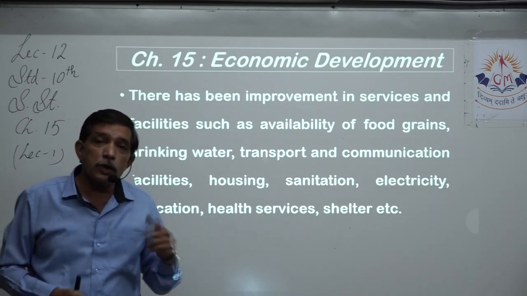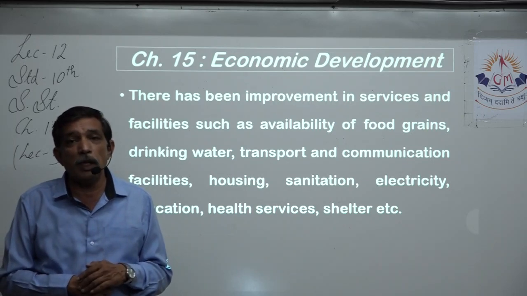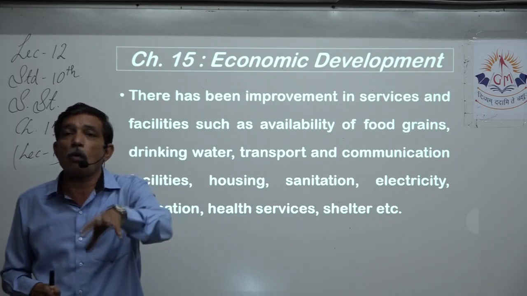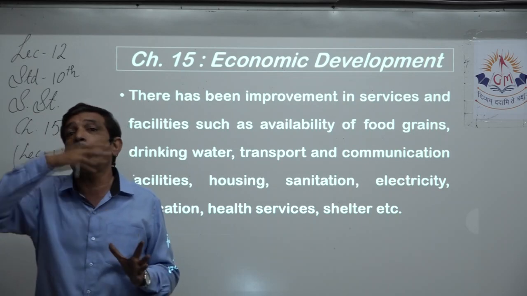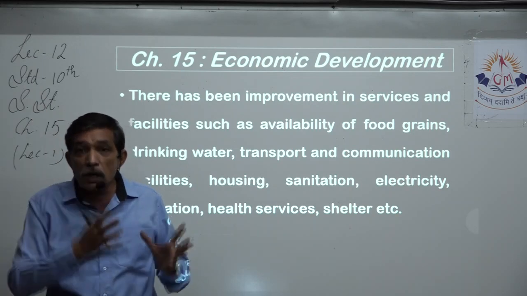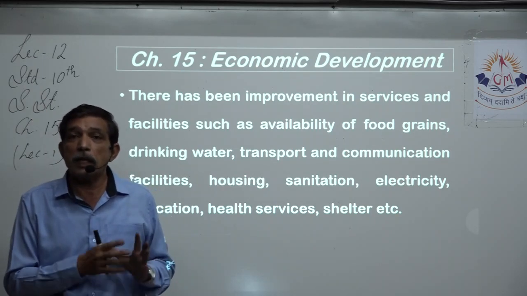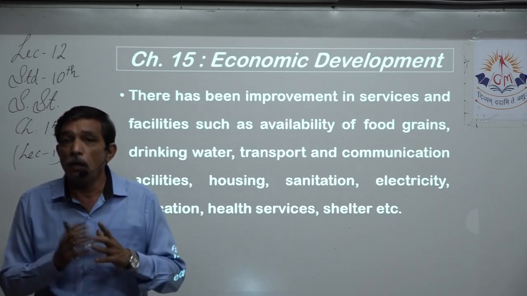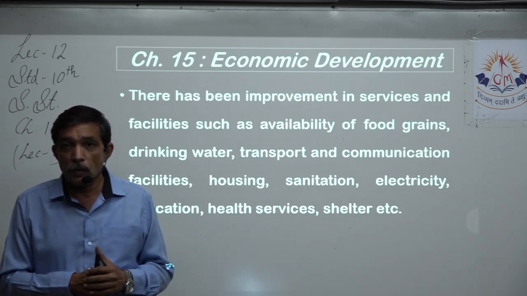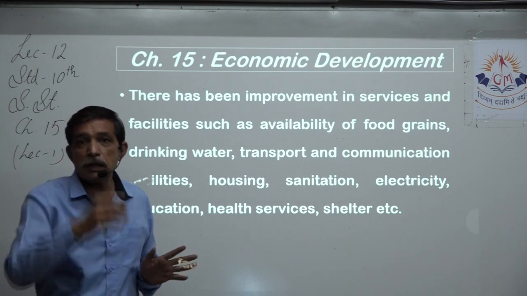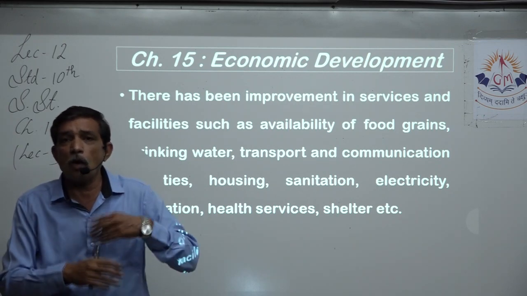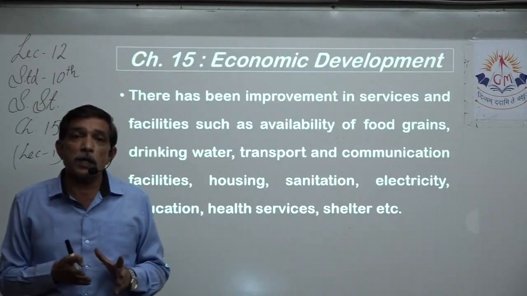Population was more, production of grains was less. That means we were not able to feed our own population. That means we had to depend on other countries which would give us wheat, rice, etc., so that we can feed our population. We see a drastic change in that. The government has done lots of things to make us self-sufficient.